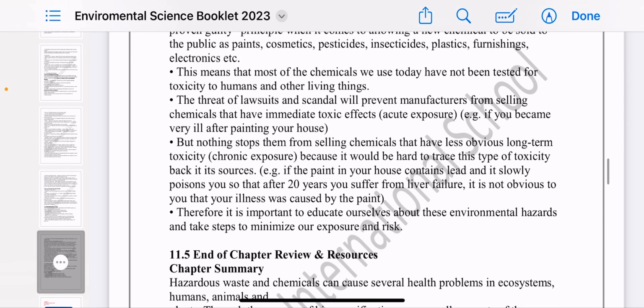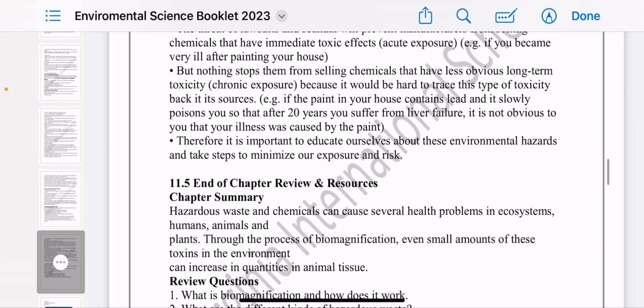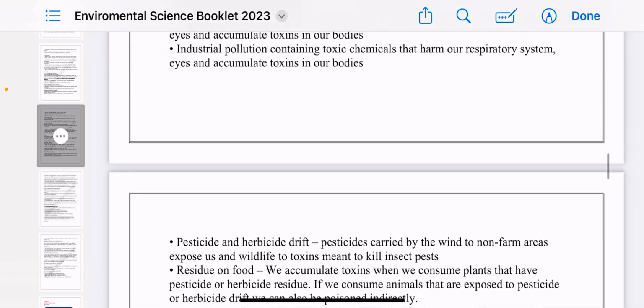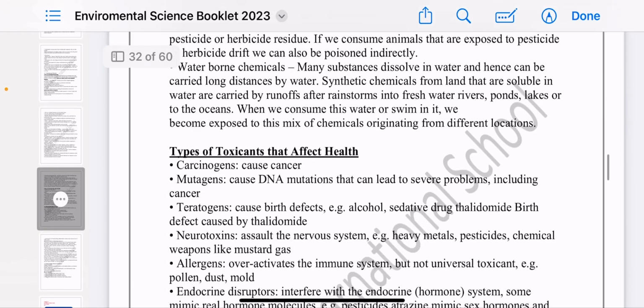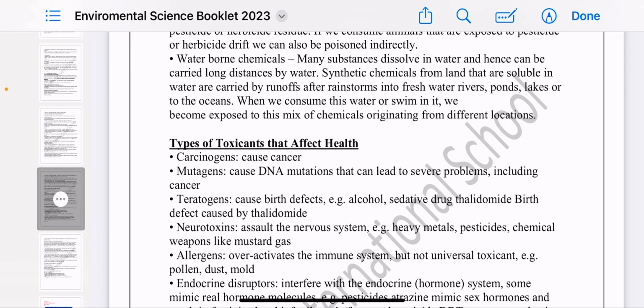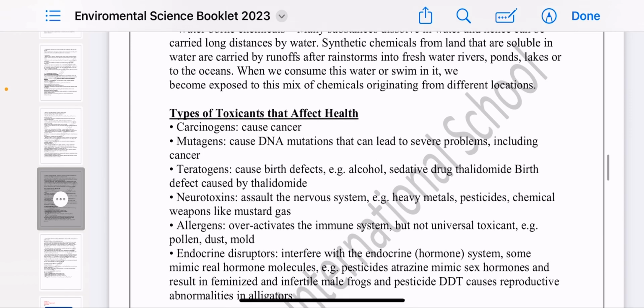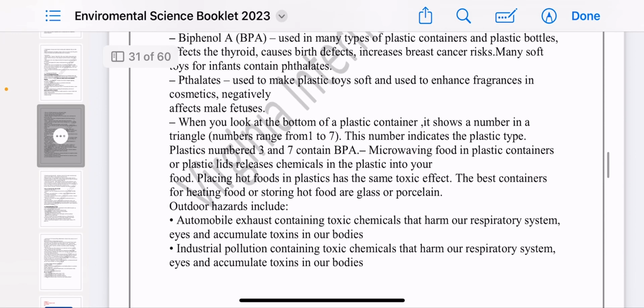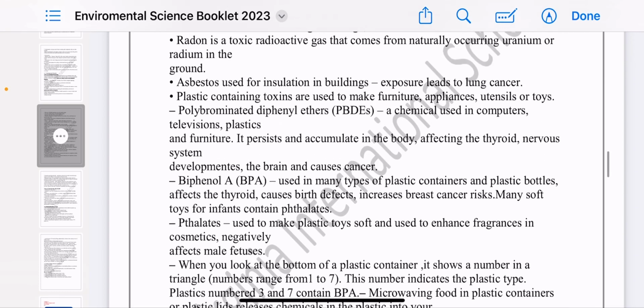And that's it. Please refer to the booklet, chapter 11. You have to read the chapter well and take care of all the important definitions, like what I was talking about in this session, particularly carcinogenic, mutagenic and teratogenic. It's so important, and please know the specific effect of each specific toxin in this chapter.